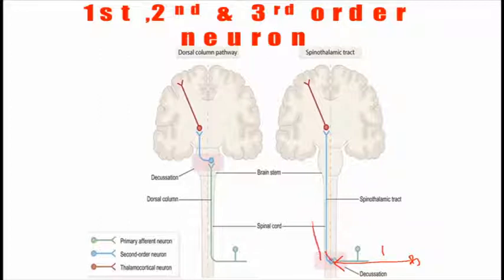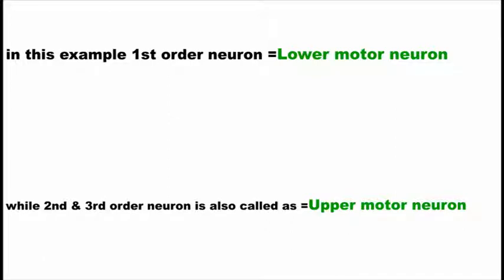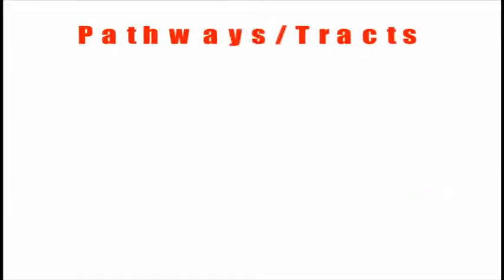From here, the spinal cord to the brain, it takes information to the upper portion of the brain, forming the second order neuron, while from the thalamus to the cortex it forms the third order neuron. This is the sensory pathway. The same is true for the motor pathway.